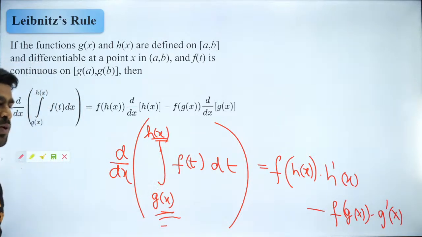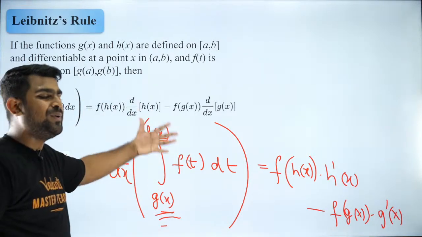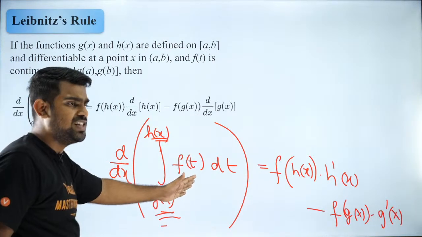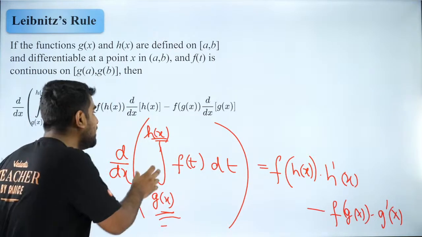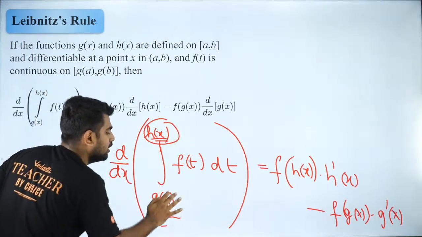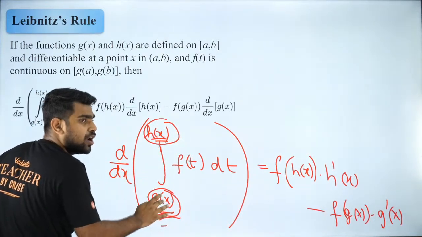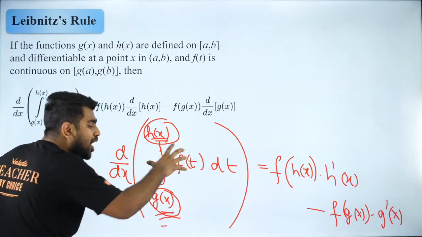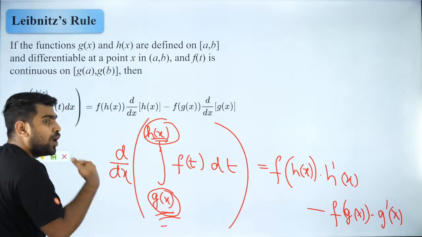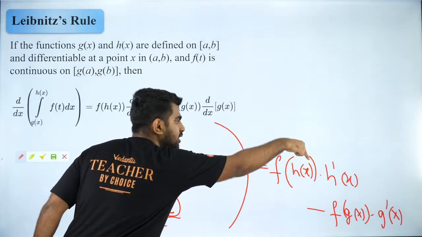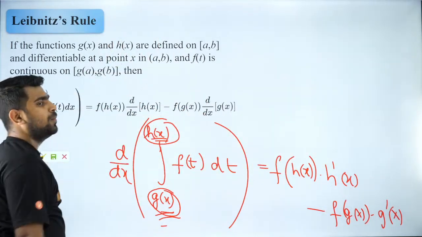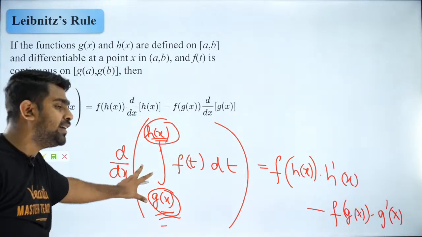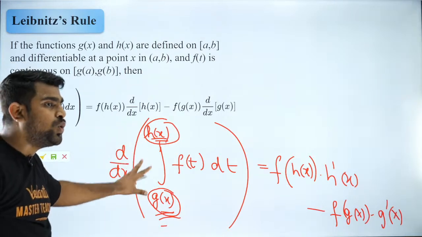If you guys are clear with it, then let's go to the application part. Now, sir, how can we differentiate an integral? Because guys, the limits are functions of x. So because the limits are functions of x, the output of this will also be a function of x. So I can differentiate. But what will be the result? That is the result given by the Newton-Leibniz formula. Okay? So did you all understand how to apply it? Because that is what we are going to do now.